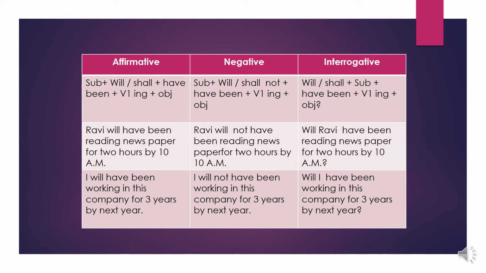Now let's see the interrogative. In the interrogative sentence, we place the helping verb at the beginning of the sentence, then subject, then have been plus V1 ing form, then object. At last we must put a question mark. Will Ravi have been reading newspaper for 2 years by 10 a.m.? Will I have been working in this company for 3 years by next year? This is the way to frame affirmative, negative and interrogative sentences in future perfect continuous tense.